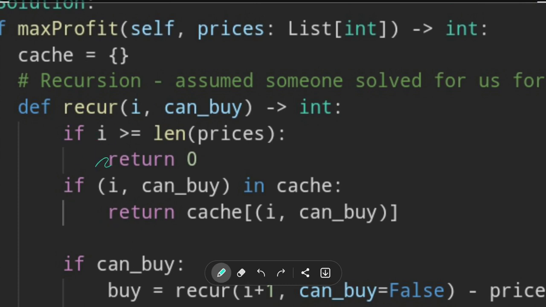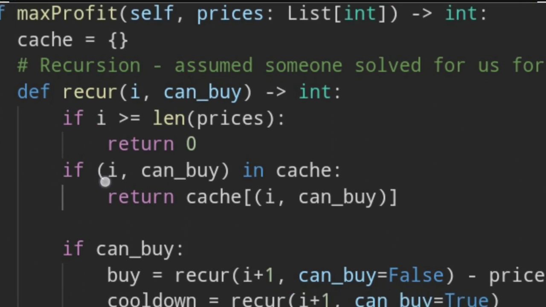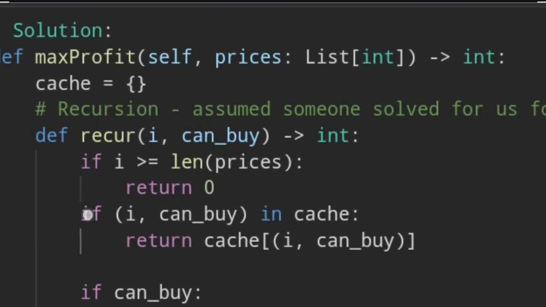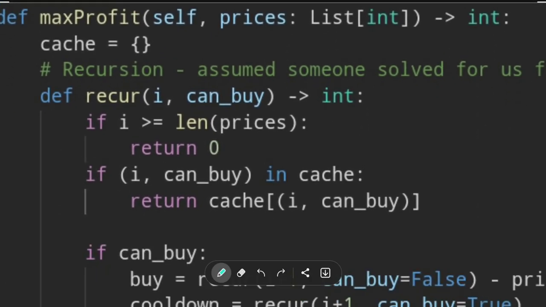Now we need to handle also the edge cases. If the I that you asked me to solve for is beyond the array, then return 0. I have nothing to do. If the I and can buy is already in the cache, then just return the state from the cache. Do not even bother about calling the recursion. So that's it for the max profit. Having a cache makes it DP.